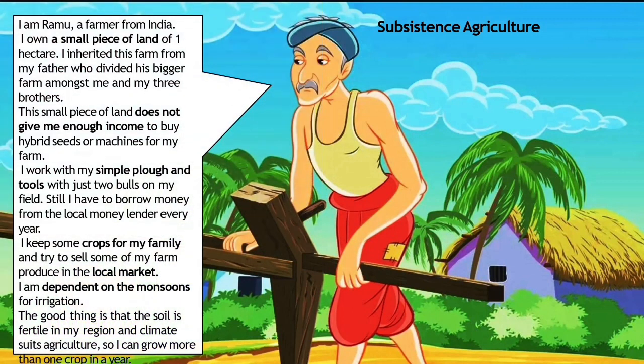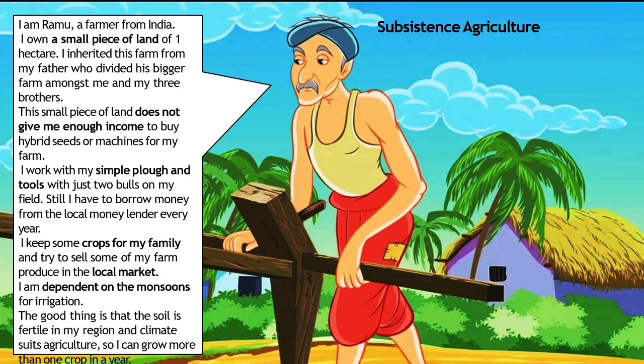So first we are going to discuss subsistence agriculture. Here is a small story about Ramu. He is a farmer from India. He has only 1 hectare of land, and he is using very local and simple plows and tools for cultivating his land. Whatever production he gets, he consumes in his family, and whatever is left they sell in the market.